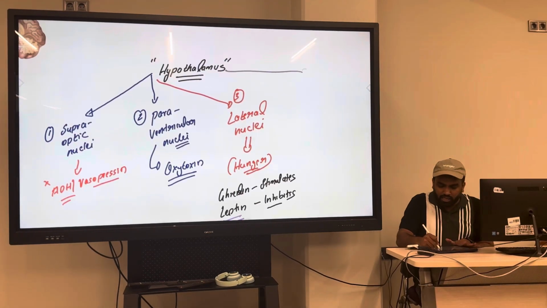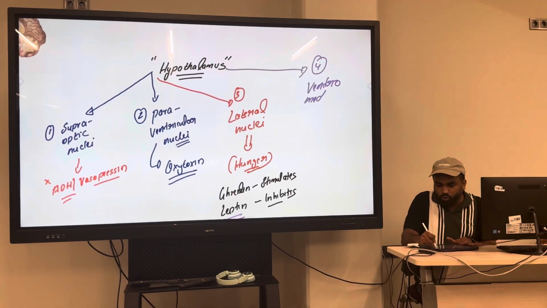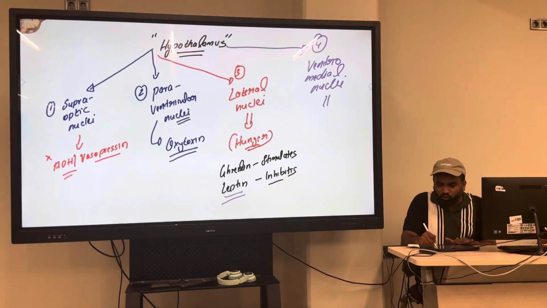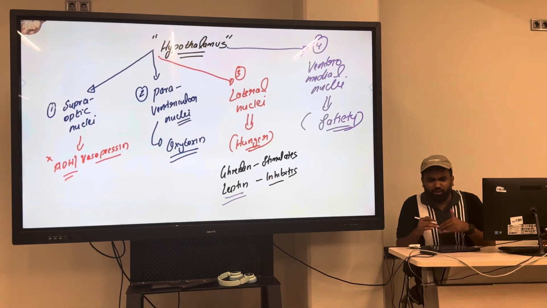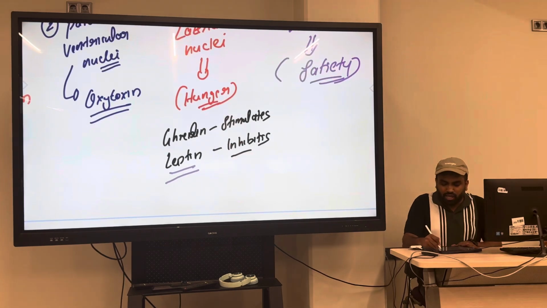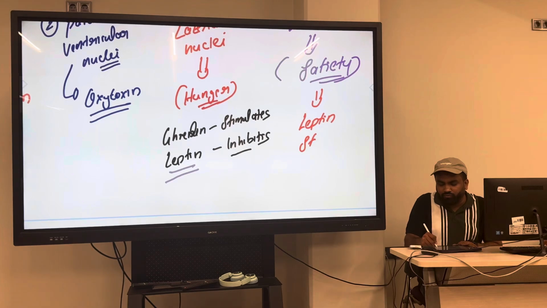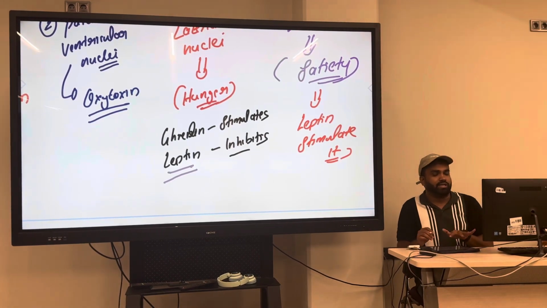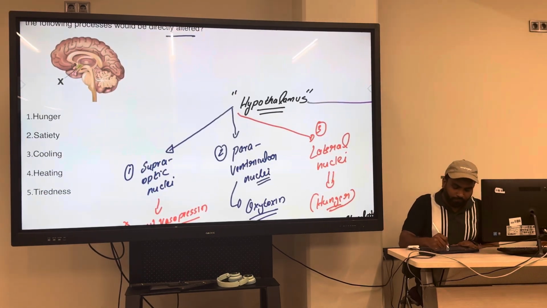One more nuclei is the ventromedial. So the question here is about the ventromedial nuclei. What are they doing? They are responsible for making you full, satiety. Like, I'm full, I don't need any more food. Who is saying that? The ventromedial nuclei. They are stimulated by what? Leptin will be stimulating it. So stop, satiety. Which nuclei? Ventromedial. So we have 4 more.